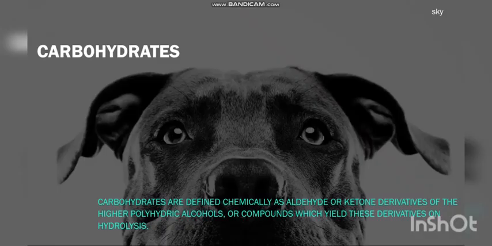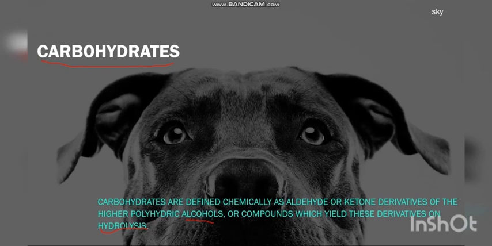Let's get started. Today we'll start with biochemistry and we'll learn about the chemistry of carbohydrates. So to start off, carbohydrates can be defined chemically as aldehyde or ketone derivatives of the higher polyhydric alcohols or compounds which yield these derivatives on hydrolysis. So carbohydrates can be obtained on hydrolysis and they are either aldehyde or ketone derivatives.